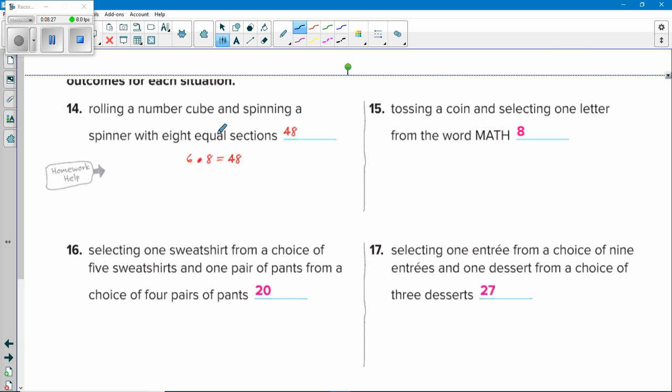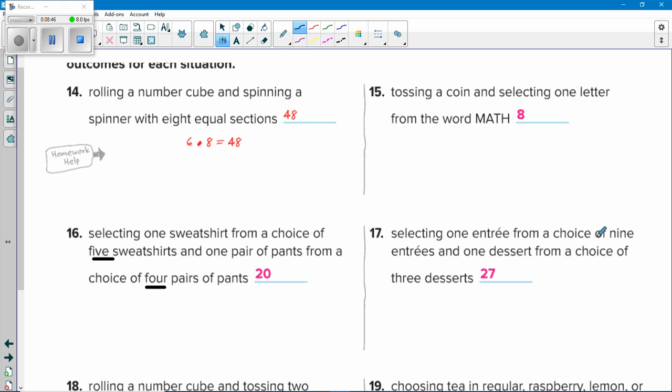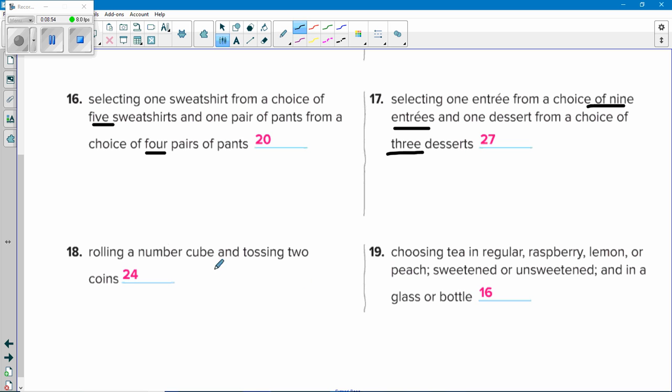All right, we're back to this. 14's done for us. Tossing a coin, 2. Selecting 1 letter from the word math, 4 choices. 2 times 4 is 8. 1 sweatshirt from a choice of 5 sweatshirts, and 1 pair of pants from a choice of 4 pairs of pants. 5 times 4, there's 20 possible outfits. Selecting 1 entree from a choice of 9 entrees, and 1 dessert from a choice of 3 desserts. 9 times 3, 27 outcomes.